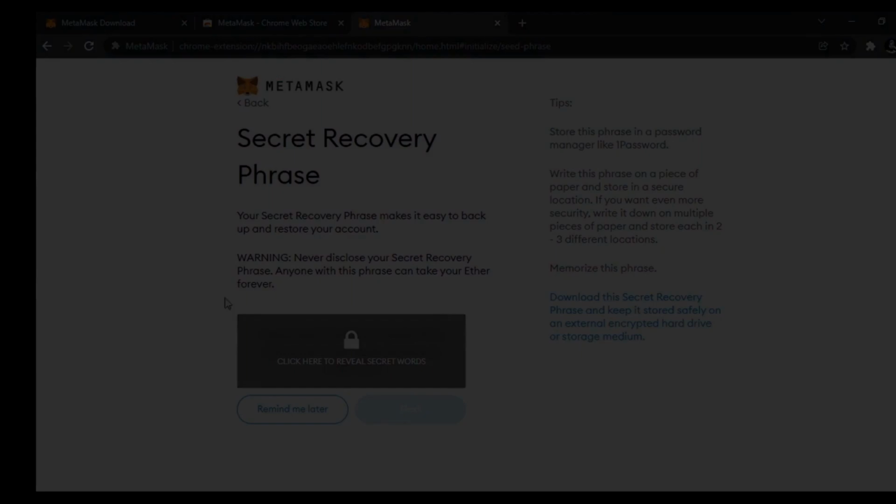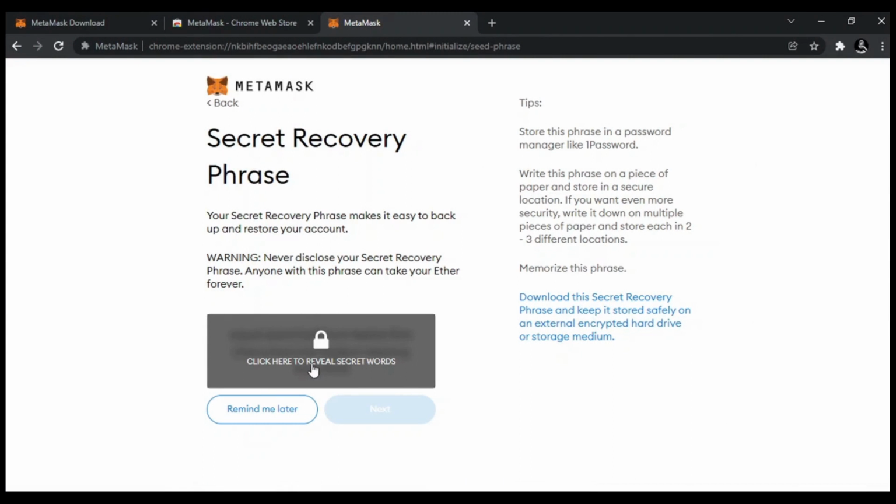Click on next. This step is very important. I cannot stress this step more, so be careful. Write down your recovery phrase on a page and save it. It is like your key to all your crypto assets. If you lost your key or shared it with someone, all your crypto assets will be lost and will not be recovered even by MetaMask itself. So make sure to write it down on a page and never share it with anyone.